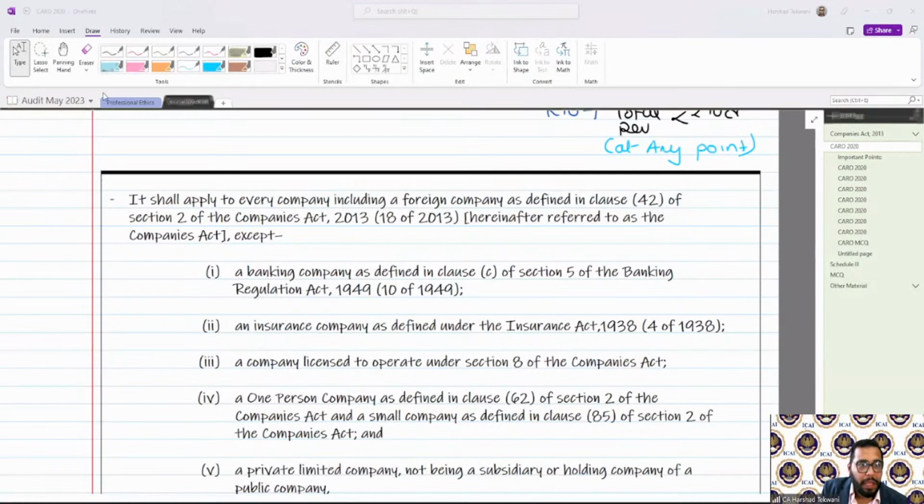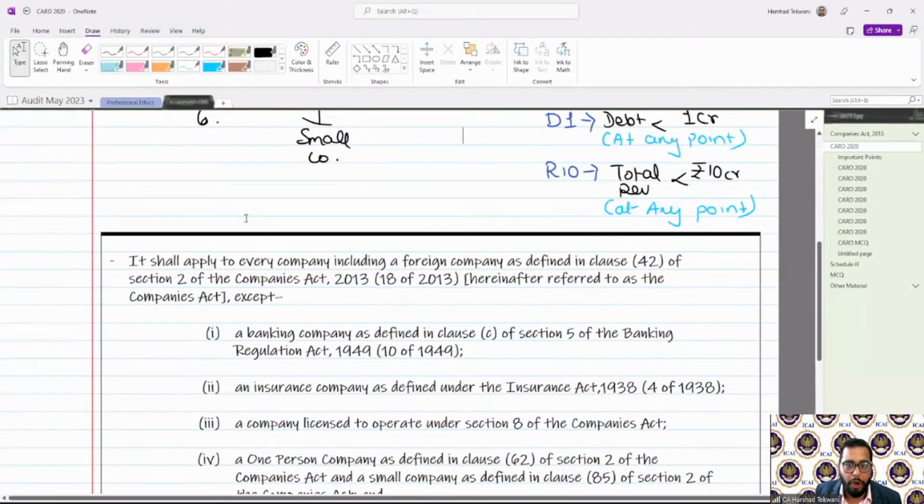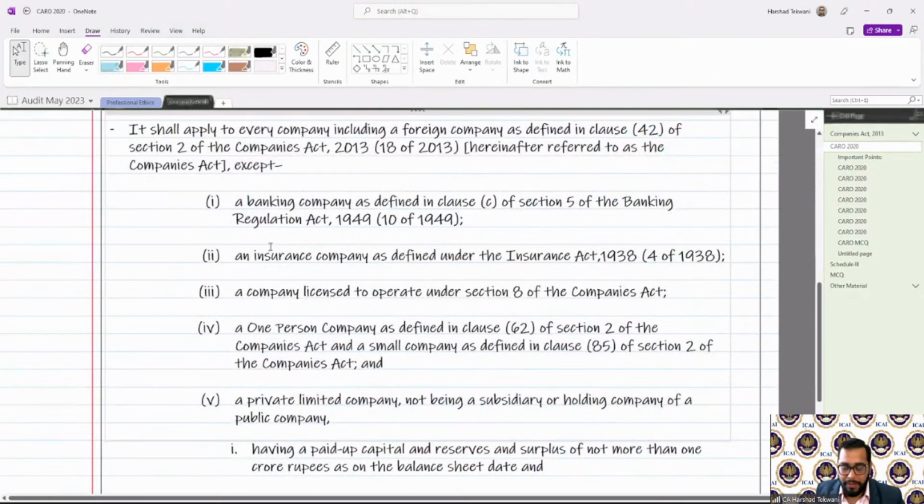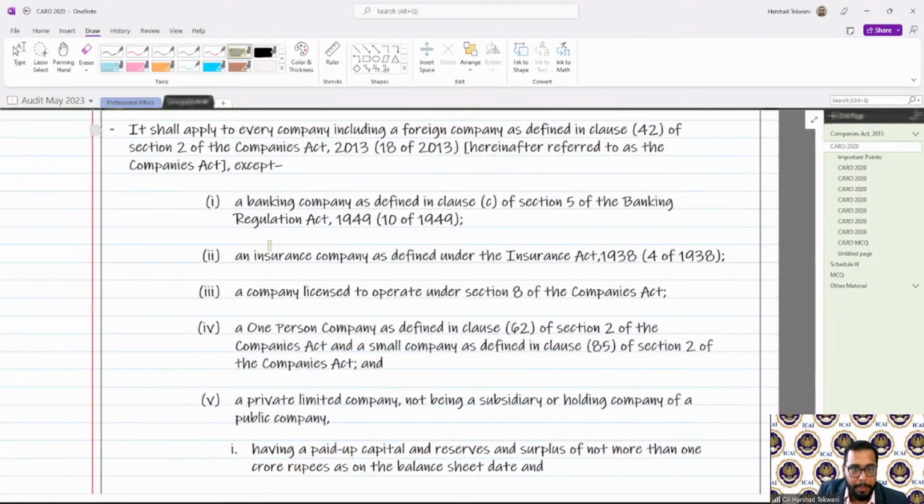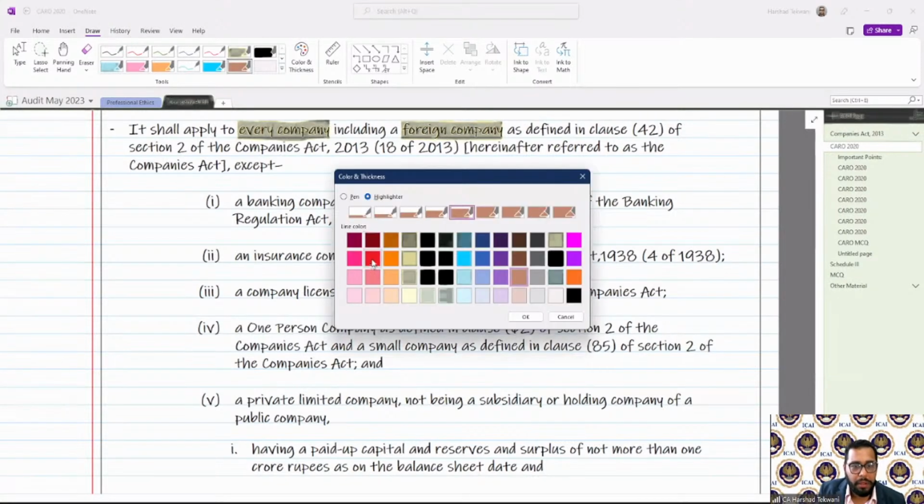So basically, CARO is applicable to every company, including your foreign company also. So there is no exemption to any foreign company, remember. So it is applicable to every company, including a foreign company. Which companies are exempt from CARO as of today? If you see, the companies which are exempt are